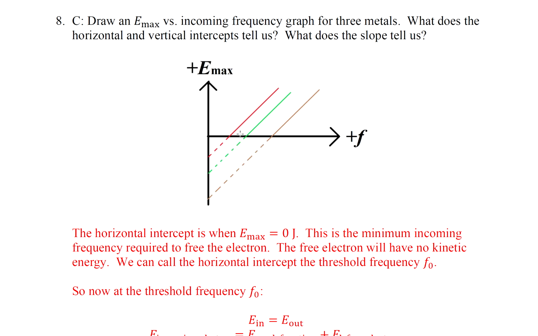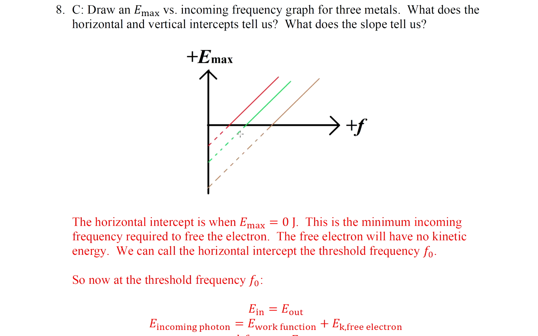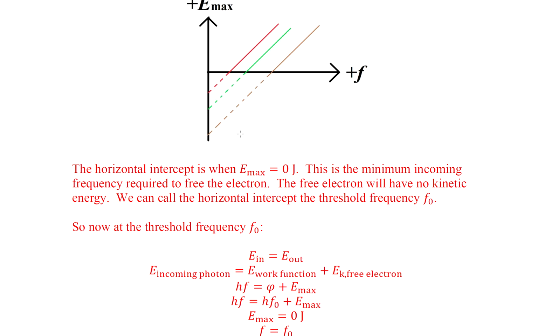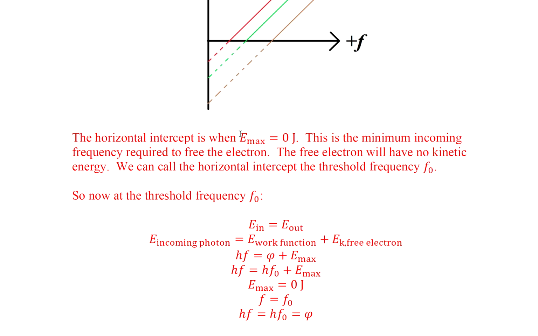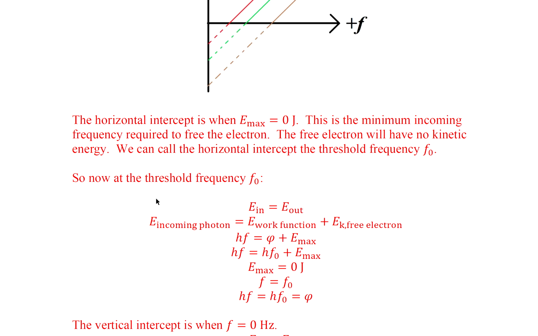We can call the horizontal intercept the threshold frequency, f sub 0. So now at the threshold frequency, total energy in equals total energy out. Energy of the incoming photon before it strikes the metal equals the work function, the energy needed to free the electron, plus the kinetic energy of the free electron.